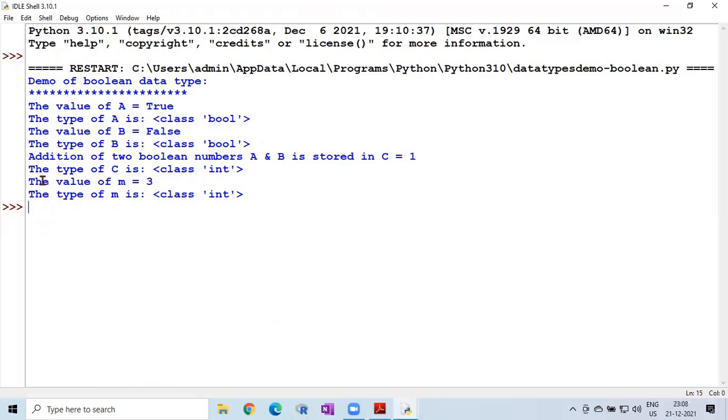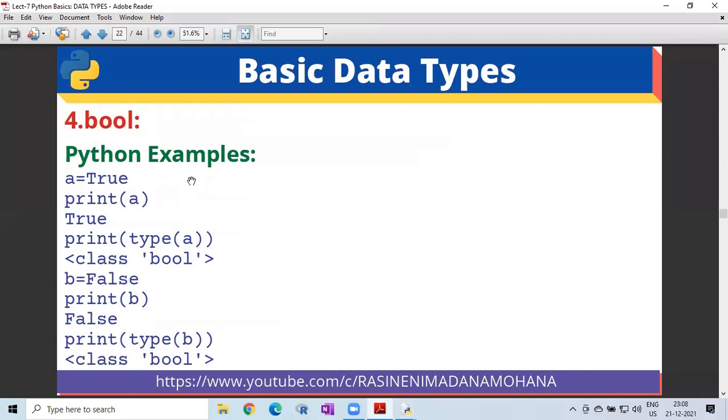Then by adding true plus false plus true and so on, whatever is stored in m. So the value of m equal to 3. Then the type of m is again integer. This is the demo of boolean data type. So then coming to the next data type,